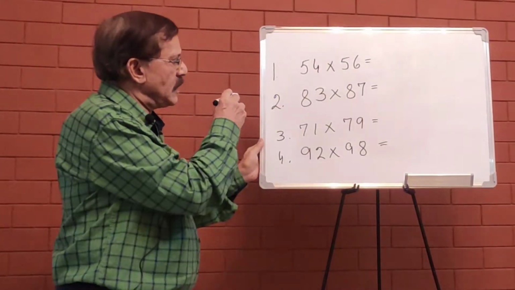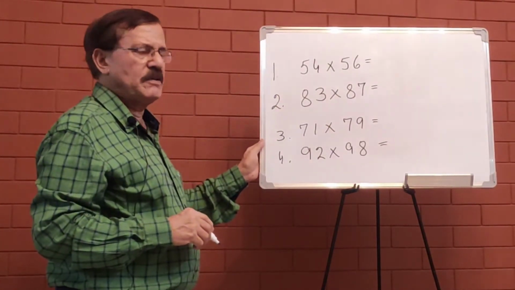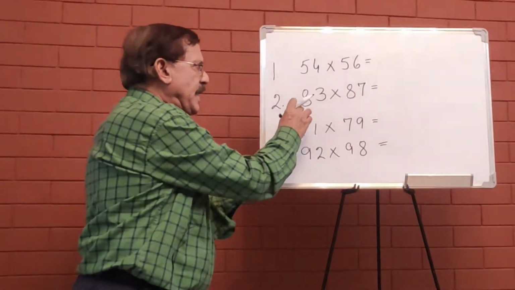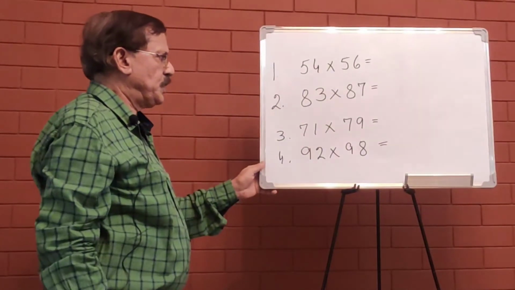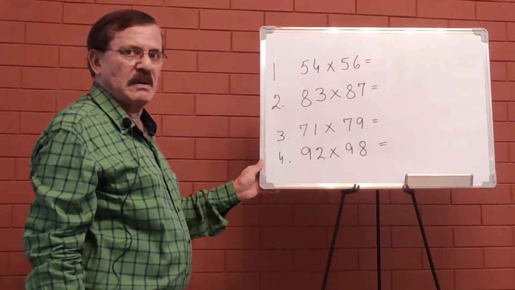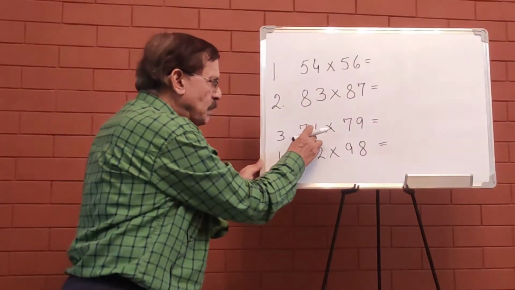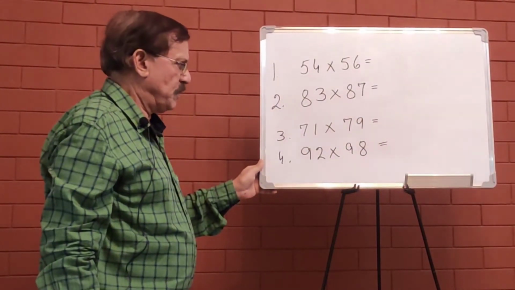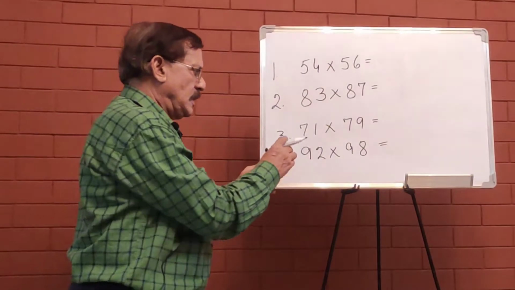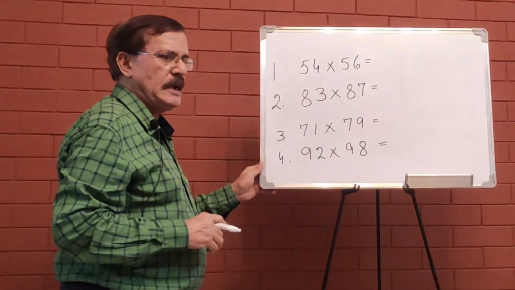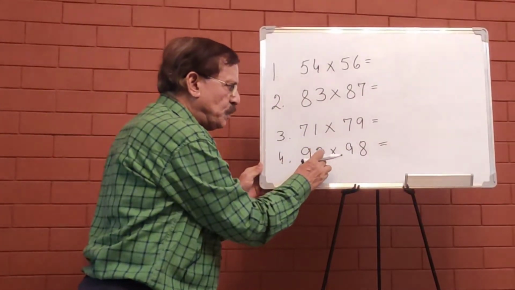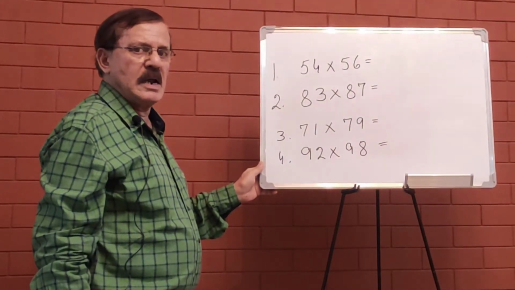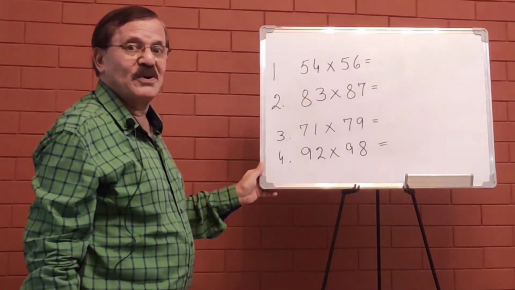The same case as in 83 multiplied by 87. 3 and 7, 10, and 8 and 8, same. Third, 71 multiplied by 79. 1 plus 9, 10, and 7 and 7, same. And finally the last number 92 multiplied by 98, the units digits 2 plus 8, 10, and the same two numbers are 9 and 9. Now how do we do the solution?